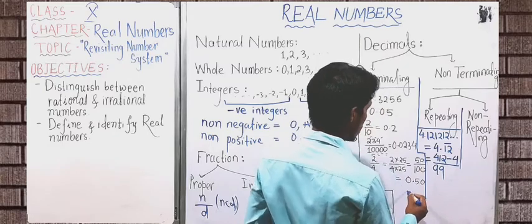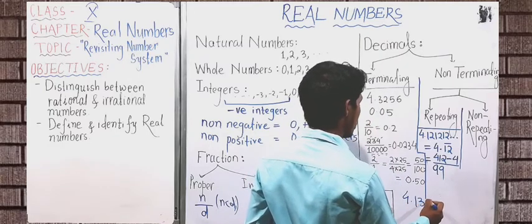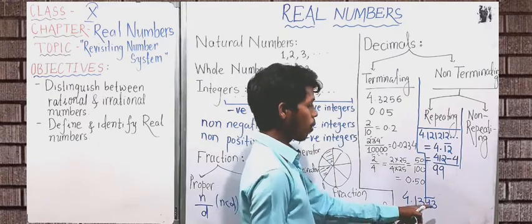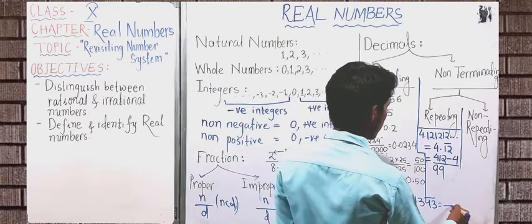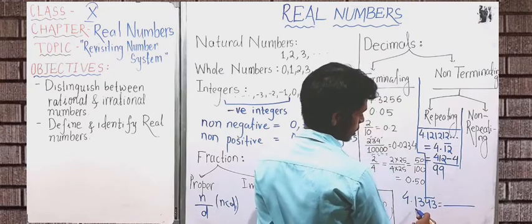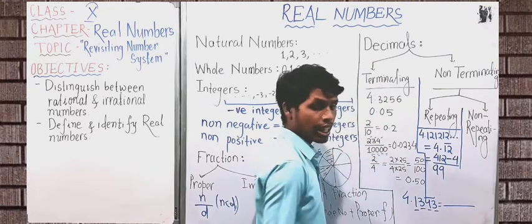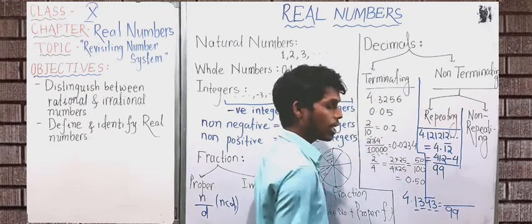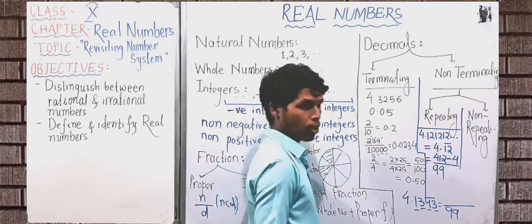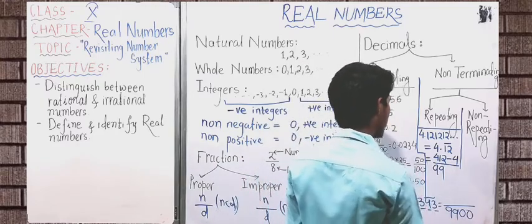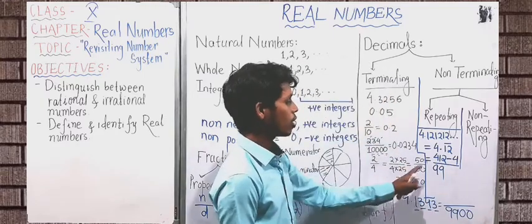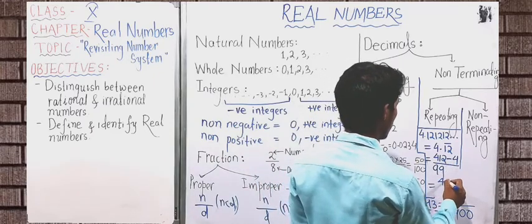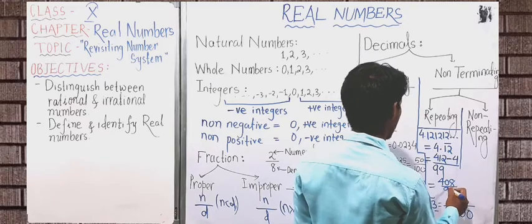If it would be like this, 4.1343, and there would be a bar on 4 3 only, then while we will be expressing this as a fraction, you have to see there are 4 digits on the right hand side, and there are 2 digits having a bar on them, so we have to write 2 9s, and there are 2 digits having no bar on them, then we would write 2 zeros there. Okay, so this is the shortcut trick. Now you will just subtract in the numerator, so this becomes 408 upon 99.